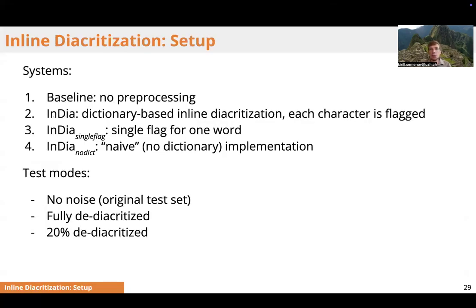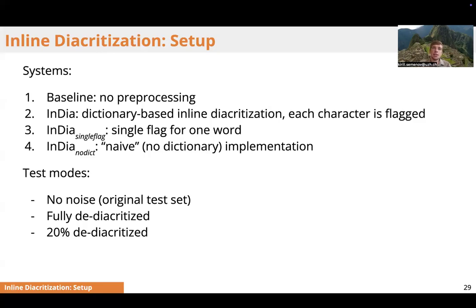The second experiment was dedicated to inline diacritization. Since we don't know of other solutions of that kind, we only compared it to the baseline and to two modifications of the InDia approach. The first modification allows putting a single character flag on each word, and the other is the dictionary-less naive implementation of that.